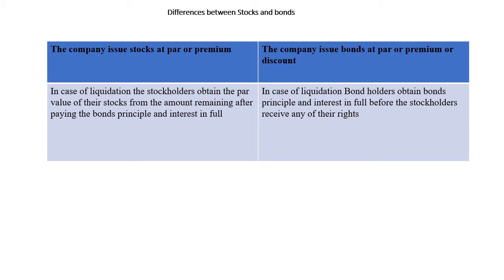So the bondholders, as they are lenders, the money owed to bondholders is considered a liability. All the amount of bonds and the interest to be paid for the bondholders must be paid first before any money is distributed to shareholders in case of liquidation. So we say that bondholders are having priority in the distribution of assets in case of liquidation.